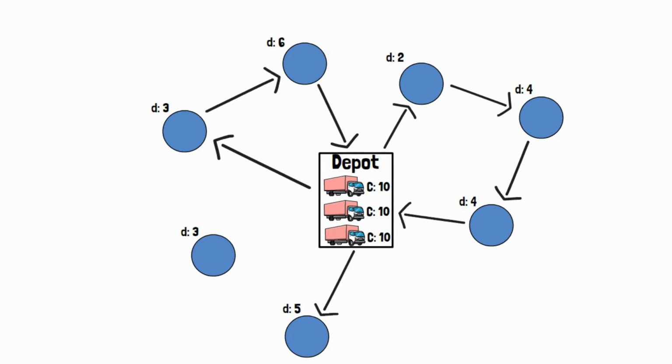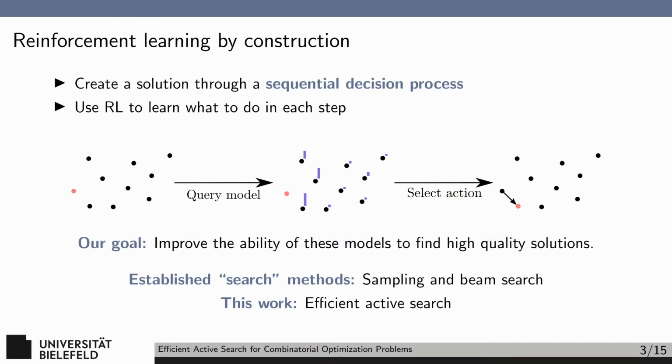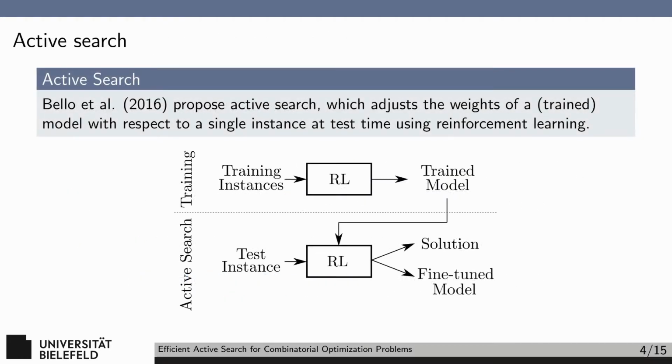The goal of our work is to improve the ability of these models to find high-quality solutions. The 2 main ways of doing this right now are using sampling and beam search to examine more solutions than just the greedy one. In this work, we show how an efficient active search strategy involving backpropagating information about the solutions we find while searching can significantly improve the performance of RL methods. Bello et al. 2016 proposed the idea of active search, in which the weights of a trained model are adjusted with respect to a single instance at test time using reinforcement learning.